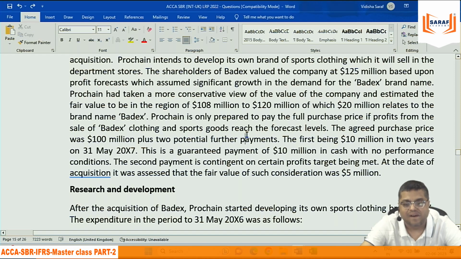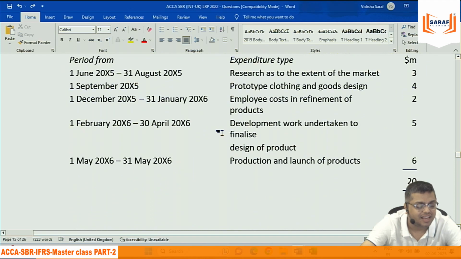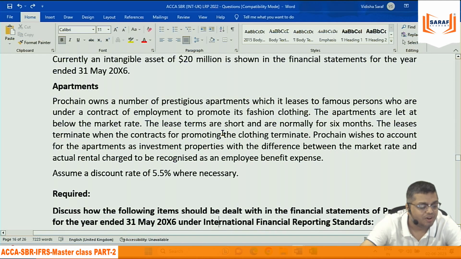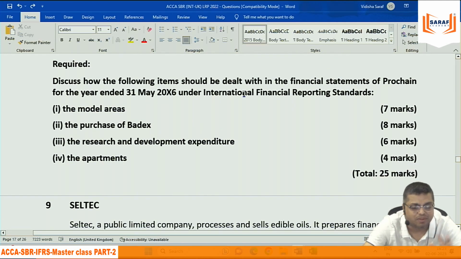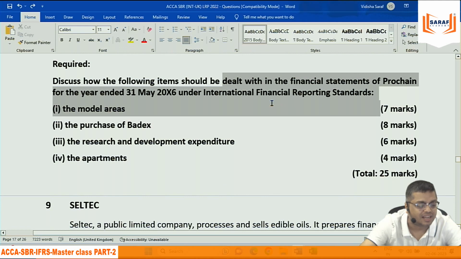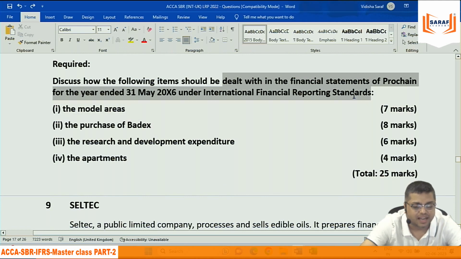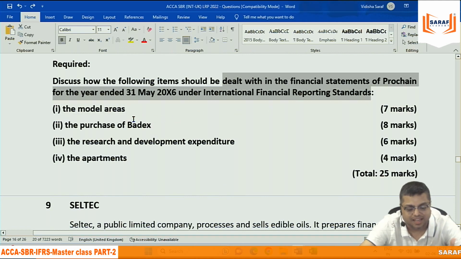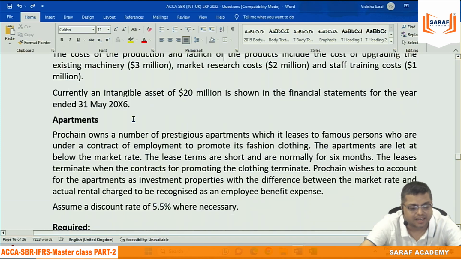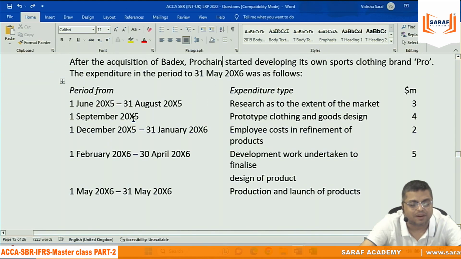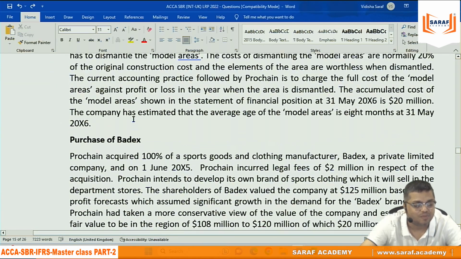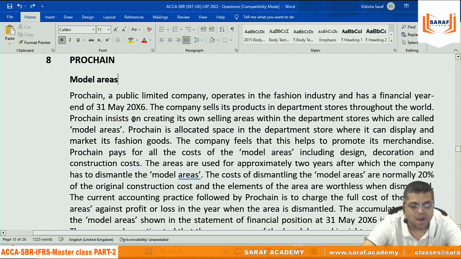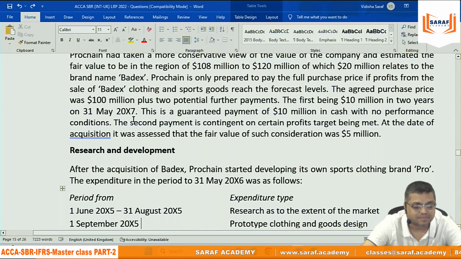So what is the question? What we need to do on this particular? Nothing. They have written just one line. For all these transactions, how the treatment will be done. That's all. Discuss how the following items should be dealt with in the financial statements in accordance with the international financial reporting standards. They are not saying you need to analyze which IFRS is relevant and say the treatment that way. Open-ended question.